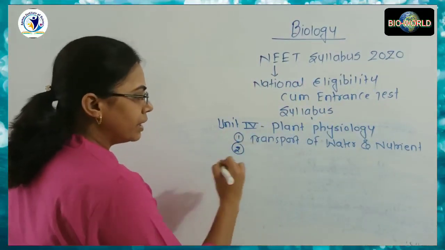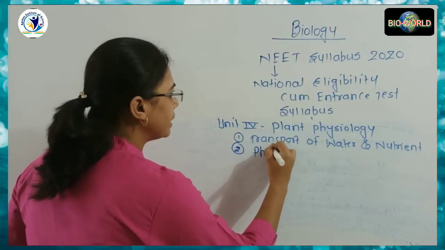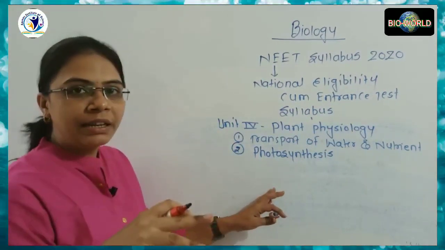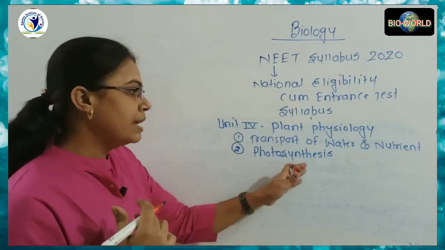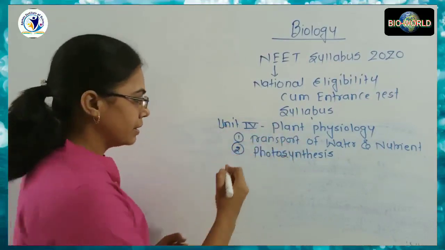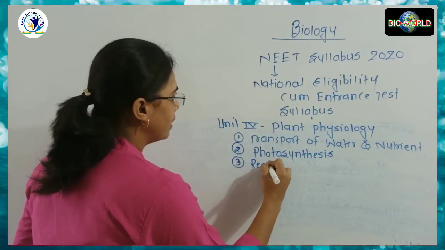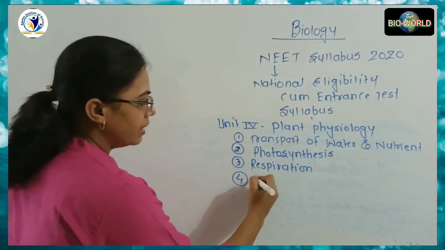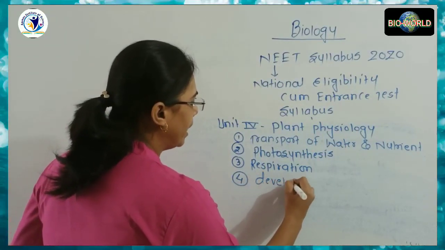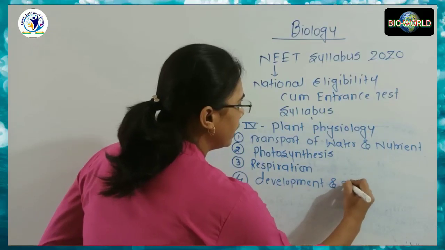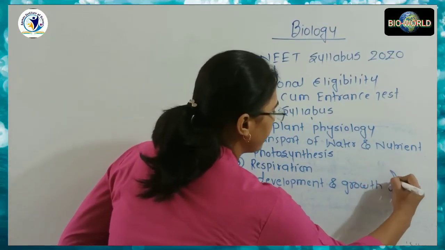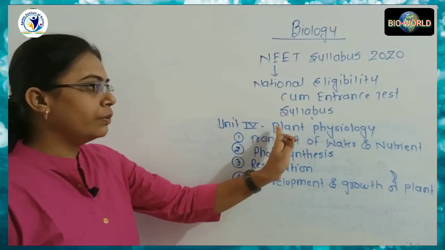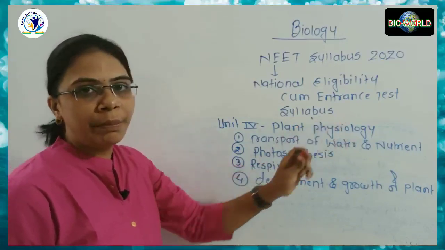The second subtopic is photosynthesis. Photosynthesis includes the conversion of light energy into chemical energy to produce the food products. The third topic is respiration, and the fourth and last content is the development and growth of plant. So this is about the 4th unit, which includes plant physiology.